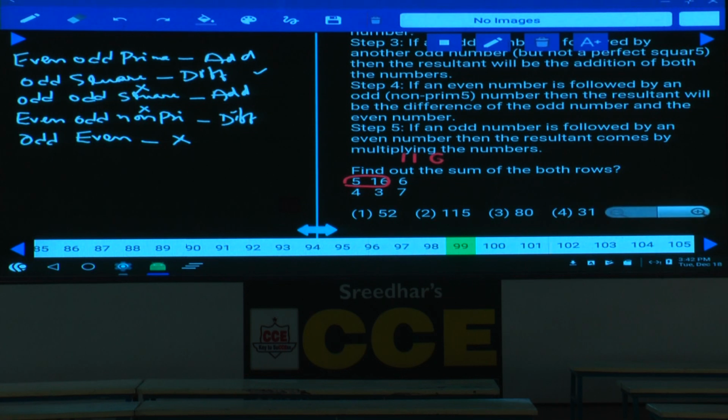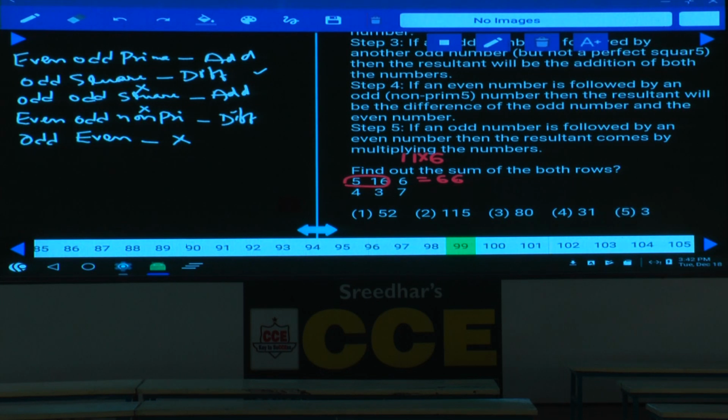Now, what is left over here? 6 is left over. 11 and 6. What is 11 here? 11 is an odd number and followed by 6, and 6 is even. As it is even, hence 11 into 6 is how much? The resultant of the first one is 66, isn't it? Then coming to the second one, 4 and 3.